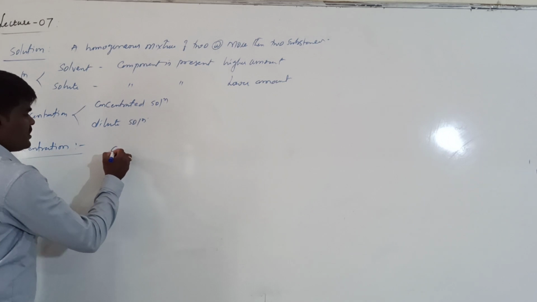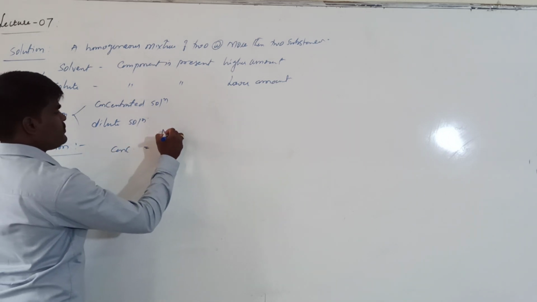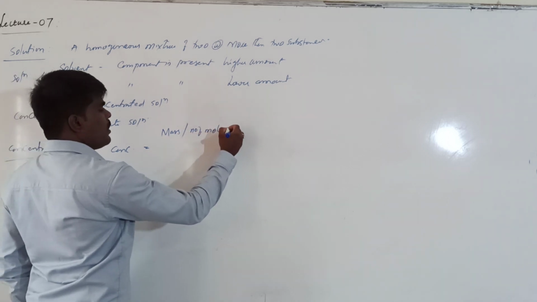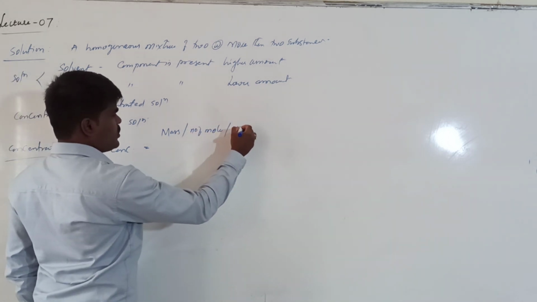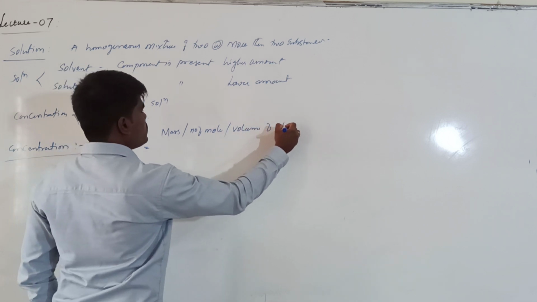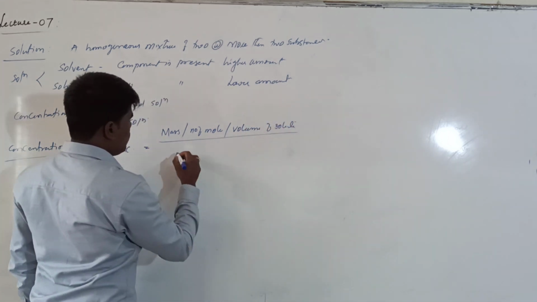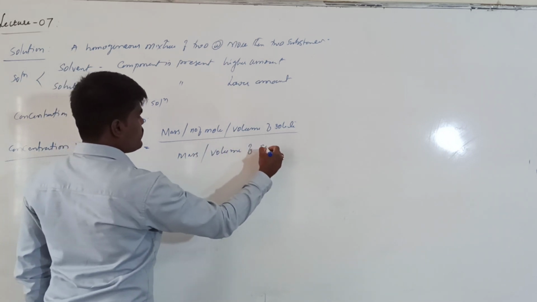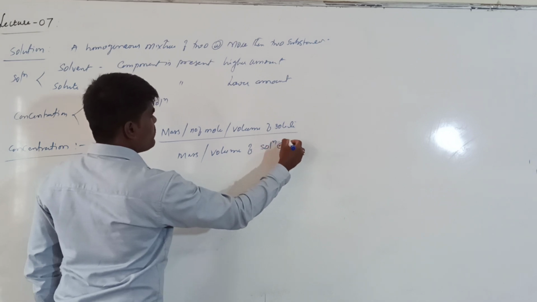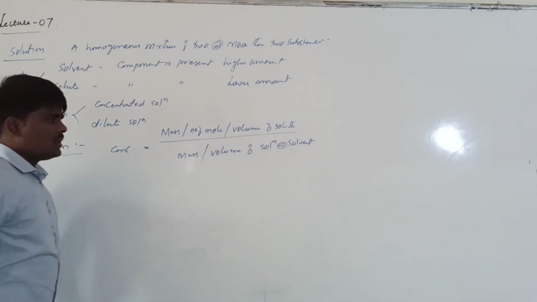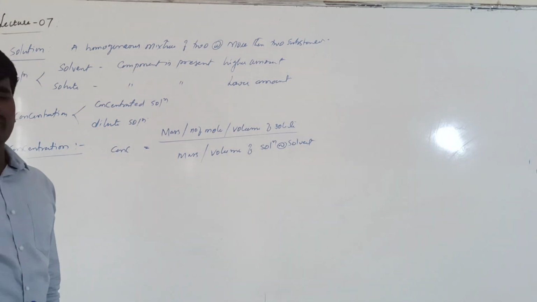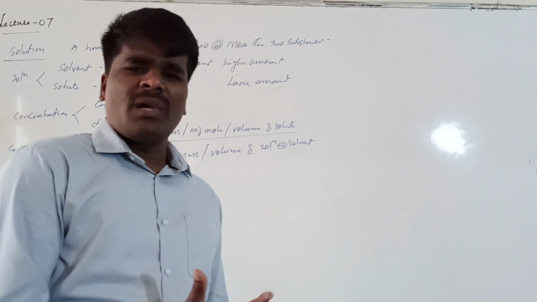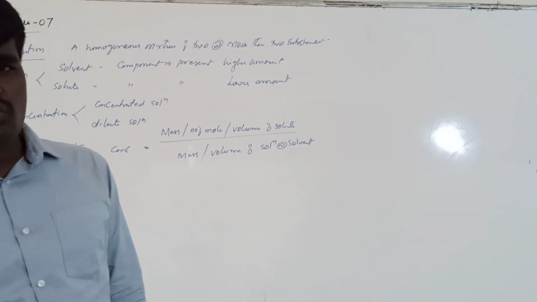Concentration is equal to the mass, or number of moles, or volume of solute upon the mass or volume of solution, or it may be solvent.